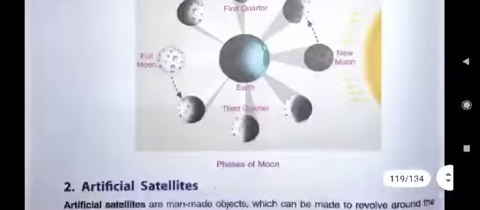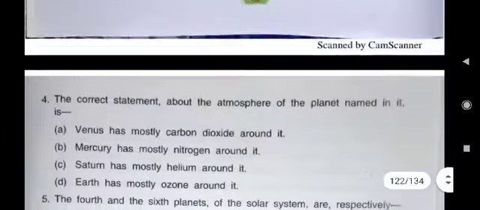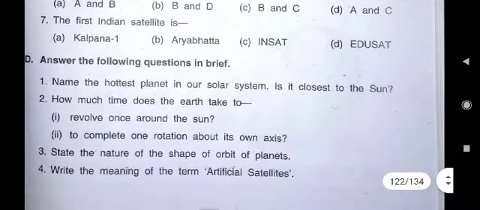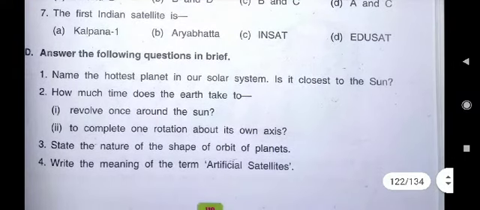And the very first question is, name the hottest planet in our solar system. Is it closest to the sun?